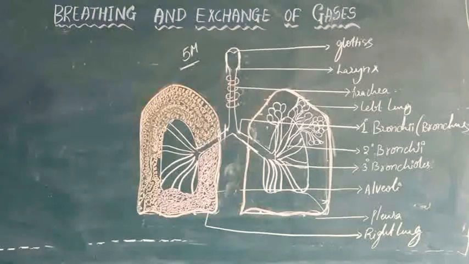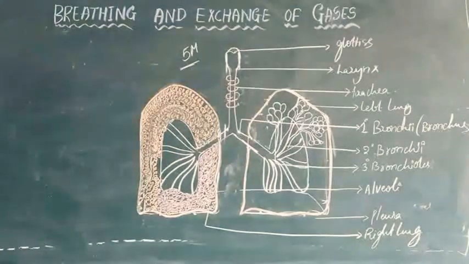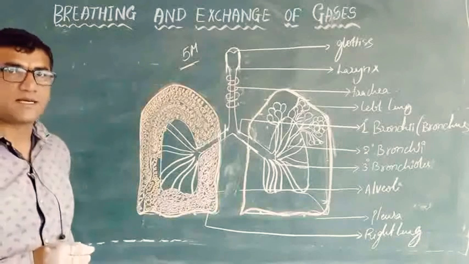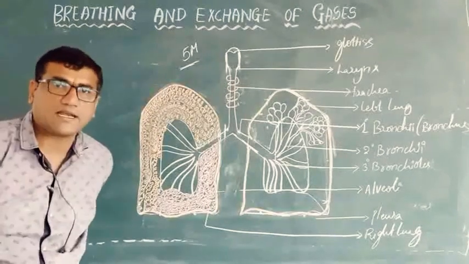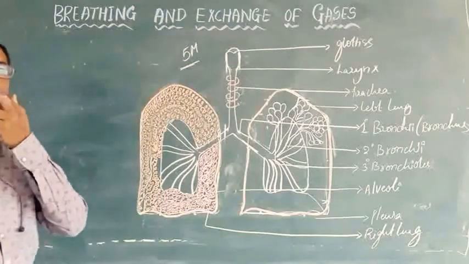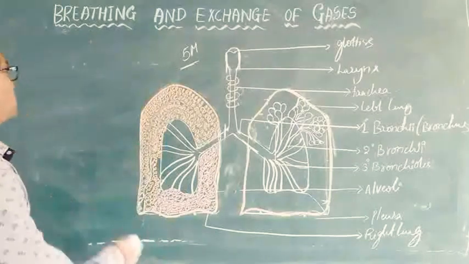So in the human respiratory system, our human respiratory system consists of certain parts in the anatomical setup. Just above the lips, a pair of nostrils are present.